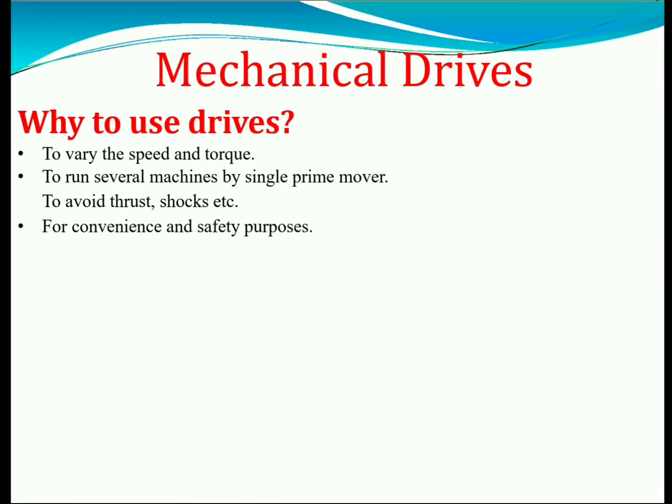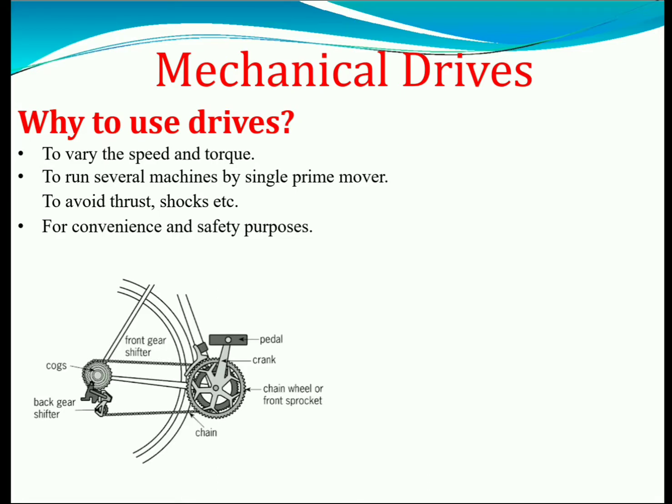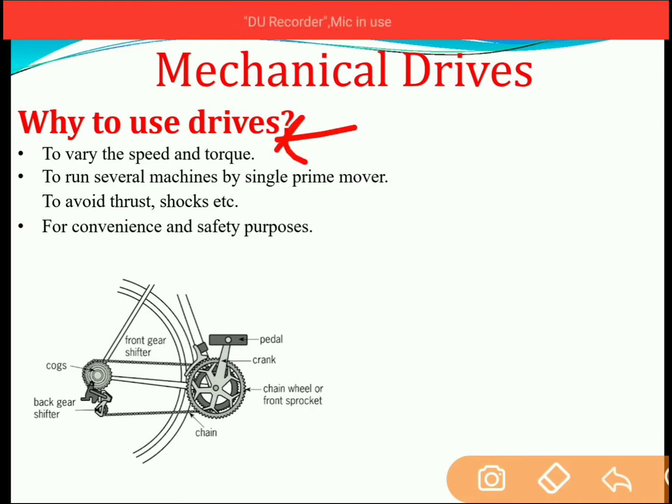Now, why use the drive? Why do we want to use the drive to transmit the motion? First of all, we use the drive to vary the speed and torque, or to run several machines by a single prime mover. To understand the first point, consider the figure over here. This figure is of a geared cycle. In this geared cycle, you can change the gear at the back wheel of the cycle.